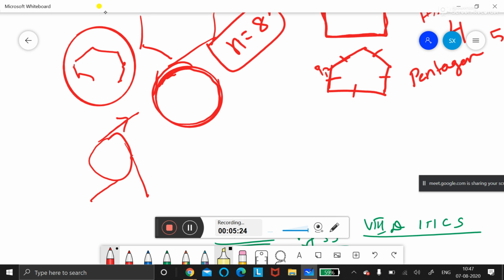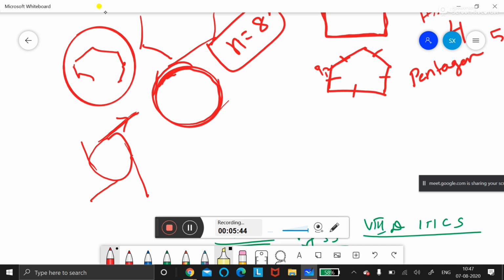Suppose you leave the stone at one particular place, it will move out like this. This is called a tangent, children. Tangent means the line which is touching the circle at one point. In mathematics, you will learn in future. It is going in a tangent way. Whichever direction the stone is left in, in that direction the stone will be moving.